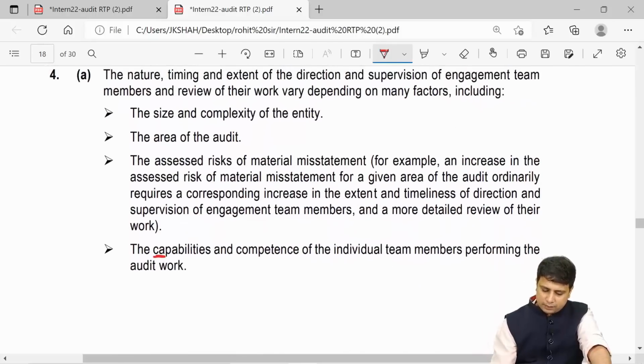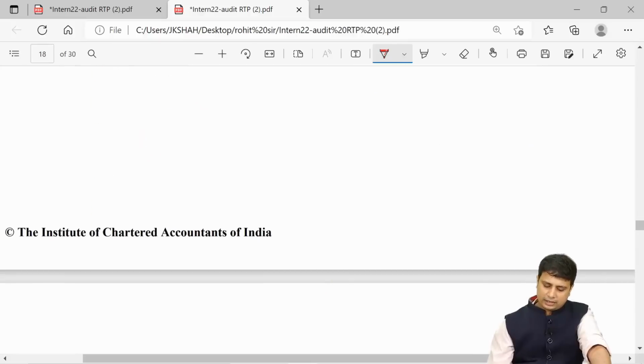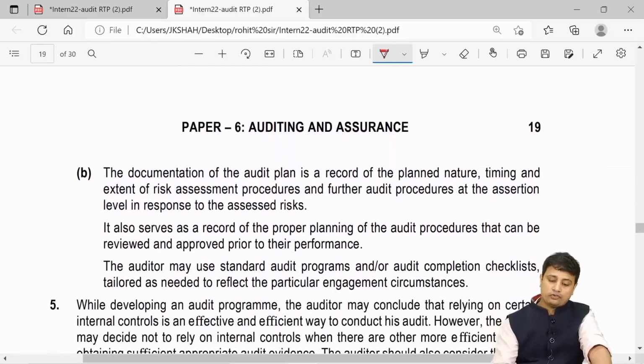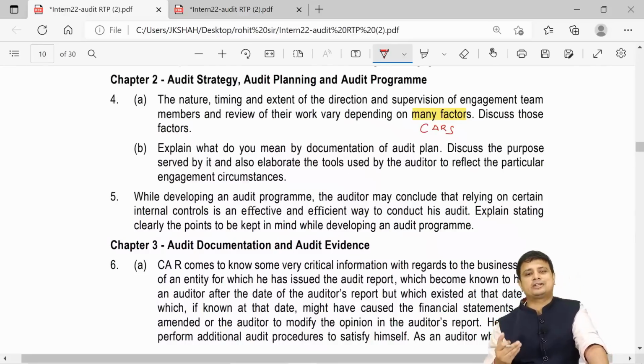First, C is competence and capability, A is the area of audit, R is the ROMMS and S is the size and complexity of the entity. So our NTE of DRS, that is direction, supervision and review, will depend upon CARS. Again, an answer which we have already covered.